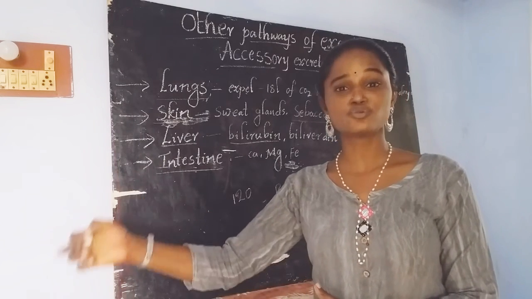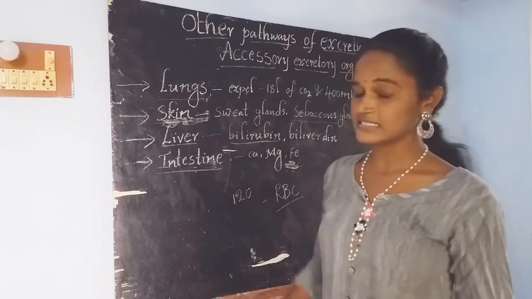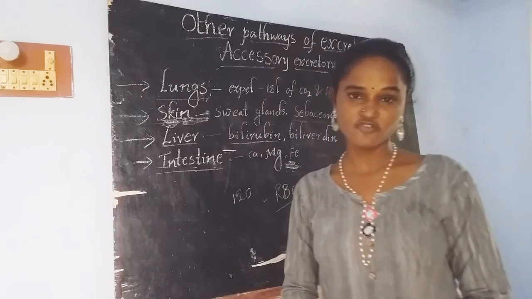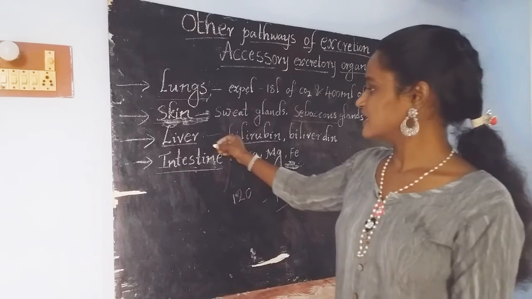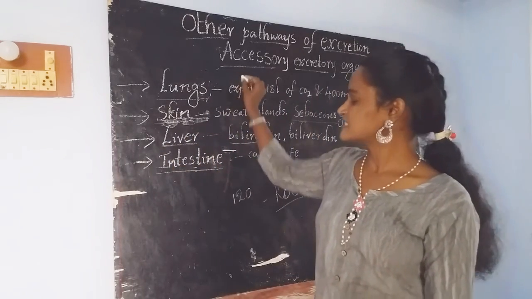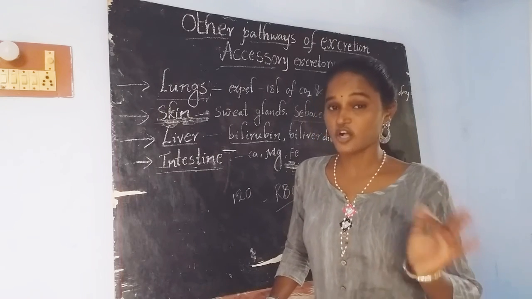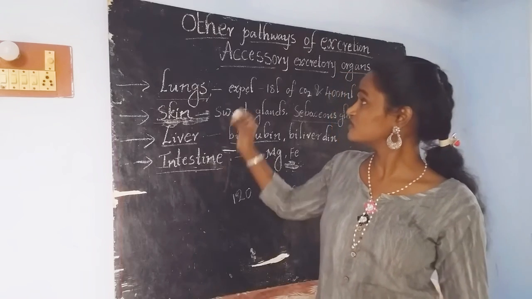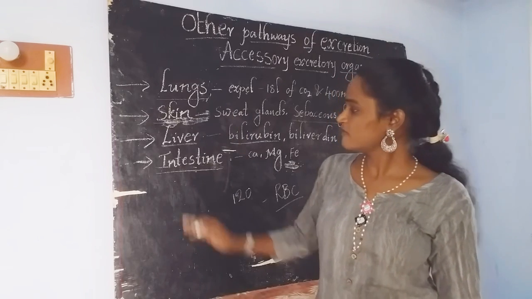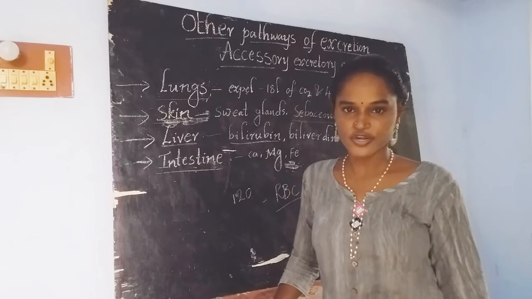The large intestine leads to the anus, and these waste materials are eliminated in the form of feces. Like this, the liver also acts like an accessory excretory organ. Though it has its major function, it also carries a secondary function as excretion. That's why we call the liver an accessory excretory organ.